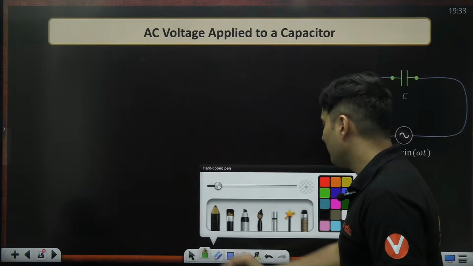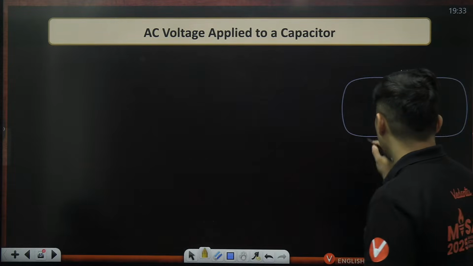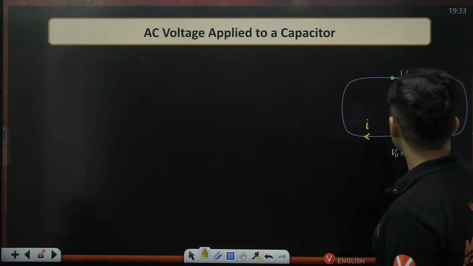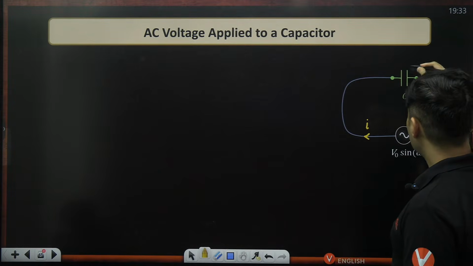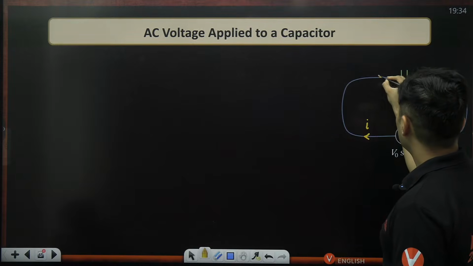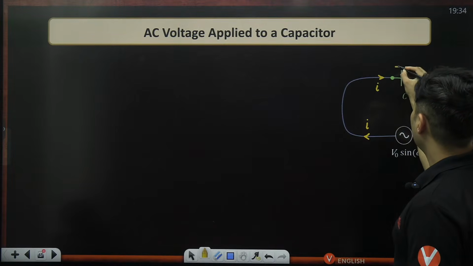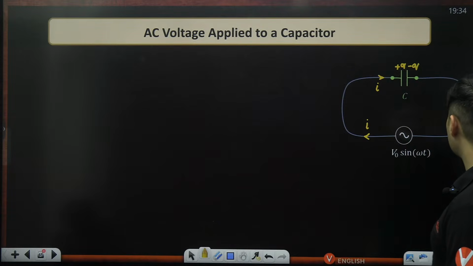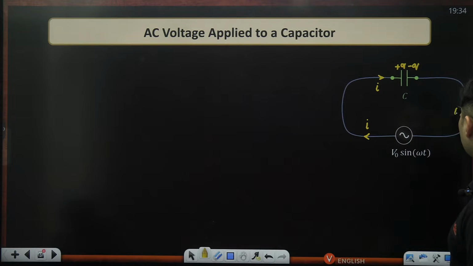Let's have a look. First of all, there will be some current, and because of which, that current which will go will create some positive charge and some negative charge on that capacitance. That current will come back over here.